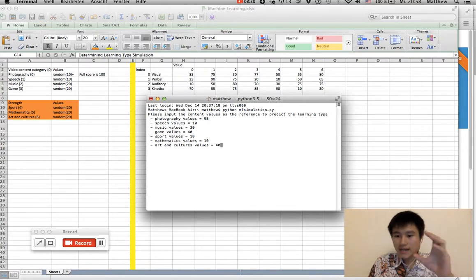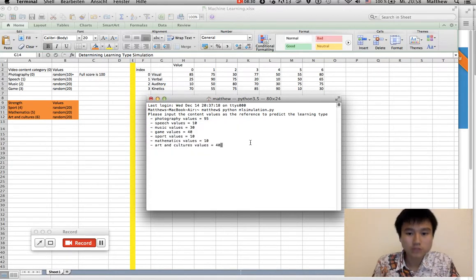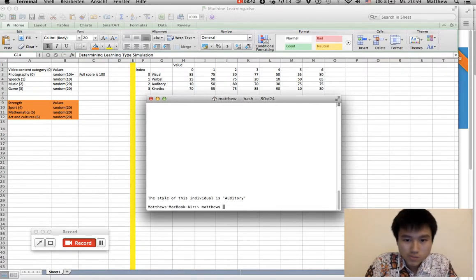So we make the data as if this individual is a visual type. If this outputs visual, then the machine learning works. Otherwise, it doesn't work. Okay, let's see. Oops, it's auditory. So we need to try again, because machine learning is actually complicated stuff.